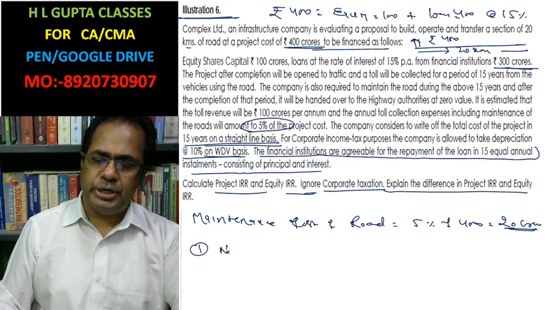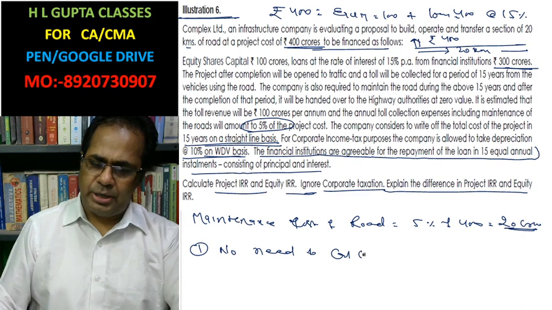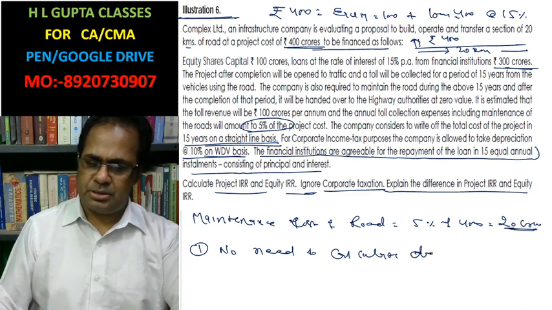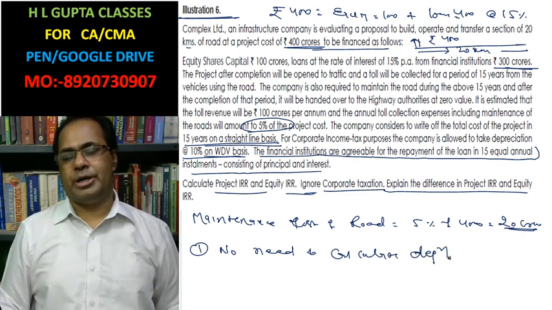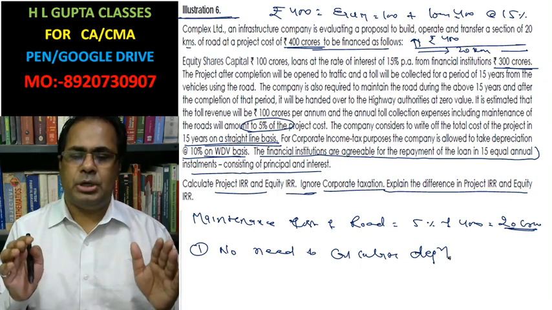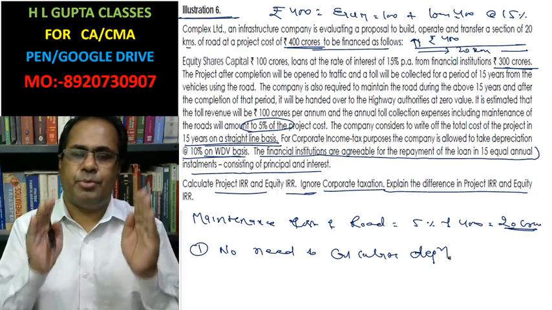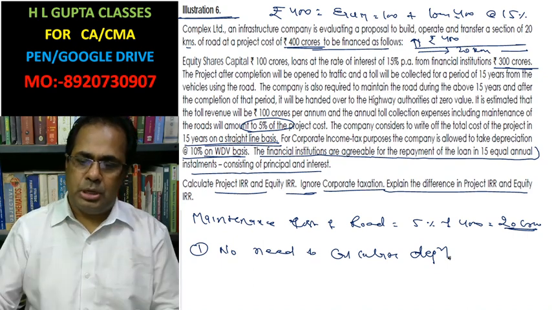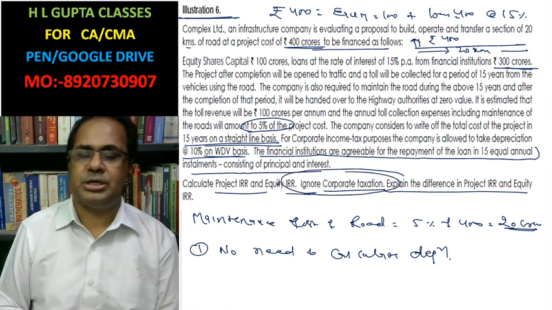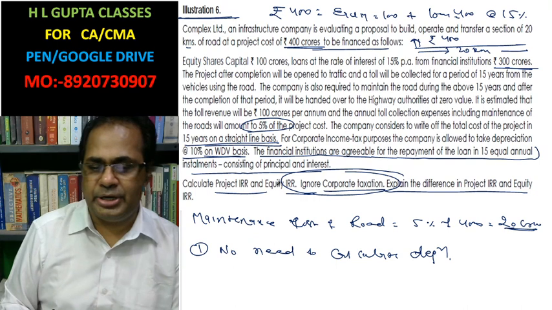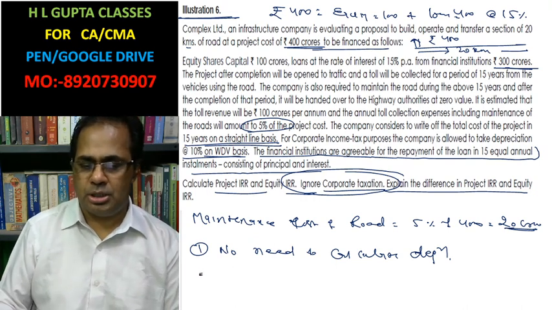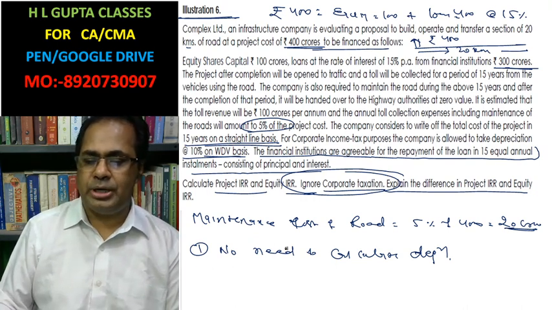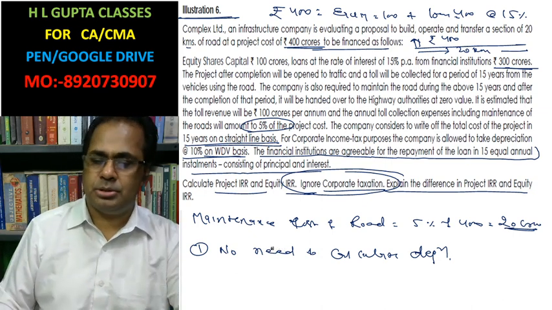In the first case, no need to calculate depreciation. Why? Because depreciation is calculated for the purpose of tax benefit, and in the given question corporate tax has been ignored. Ignore the corporate tax rate. That's why we do not need to calculate these other things. We have to calculate project IRR as well as equity IRR.